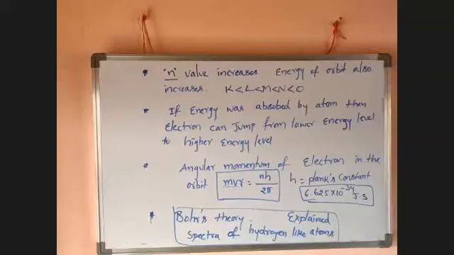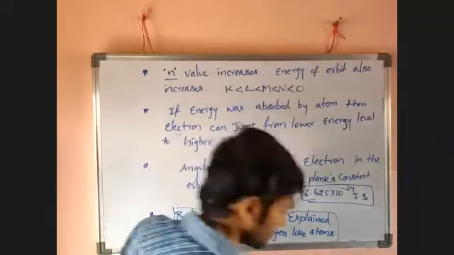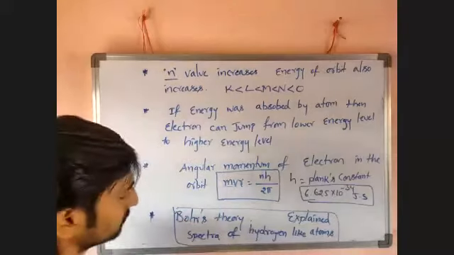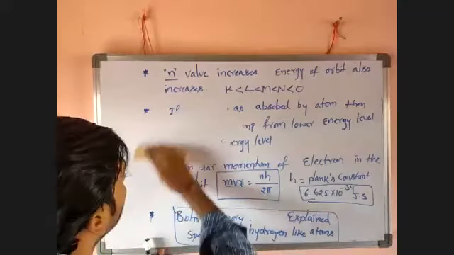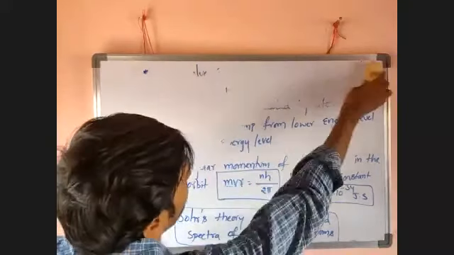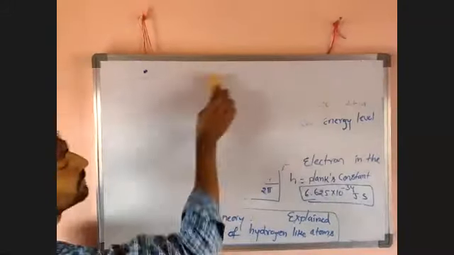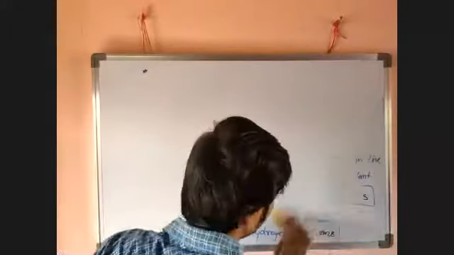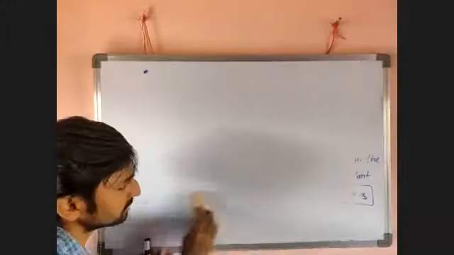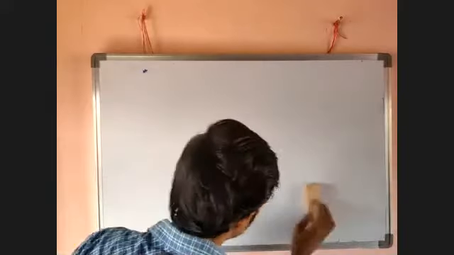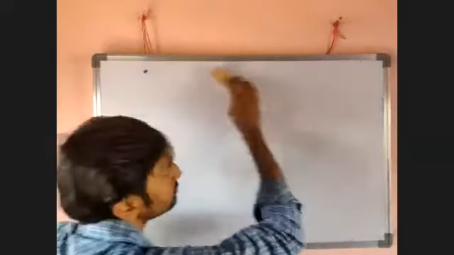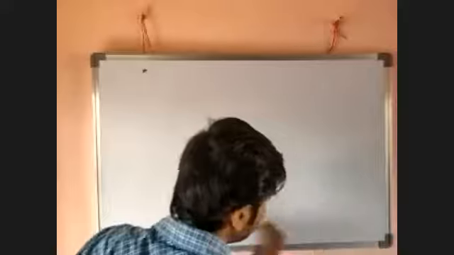Okay, I want to wrap this up. I want to move to the next aspect: hydrogen spectra. How did Bohr explain hydrogen spectra? Bohr's theory is very long. He calculated the energy of the revolving electron, the velocity of the electron, and the radius of the orbit. Those derivations are covered in higher level classes. In 11th class these aspects are covered.